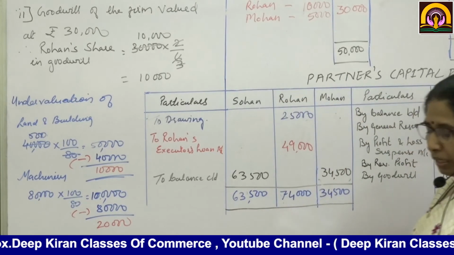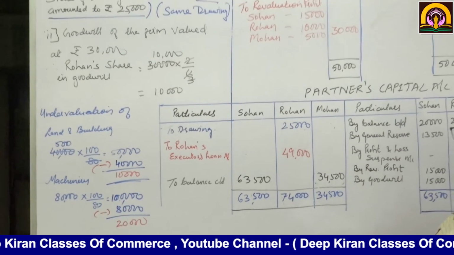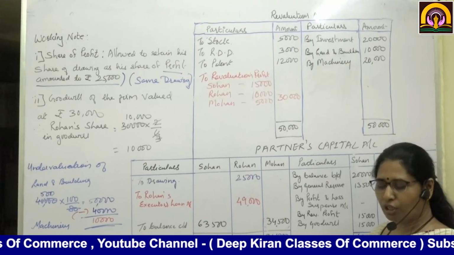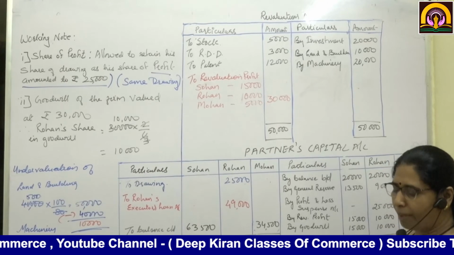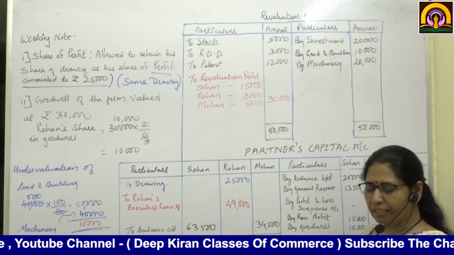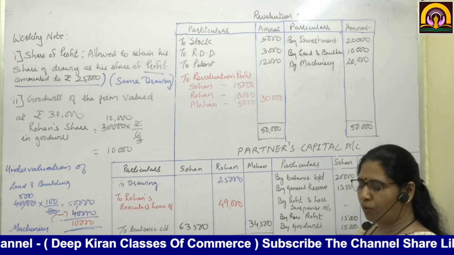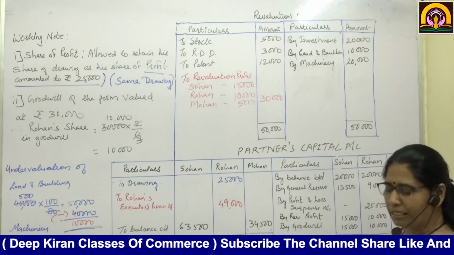Now, see, investments are valued at 60,000. In the balance sheet they are given as 40,000. So there is appreciation by 20,000. Stock is to be undervalued by 5,000, and provision for 10% on debtors is required.